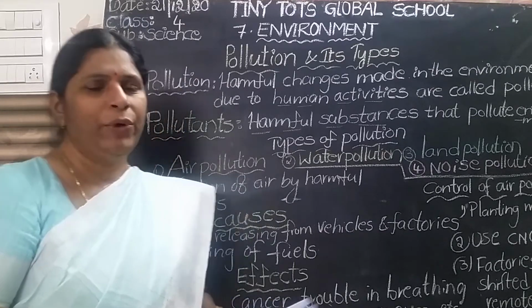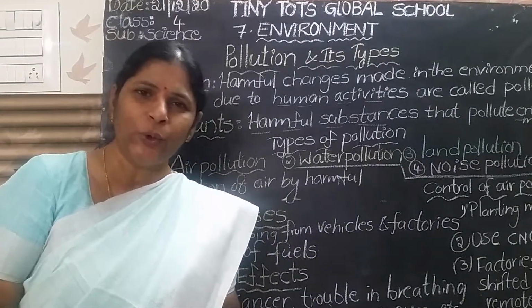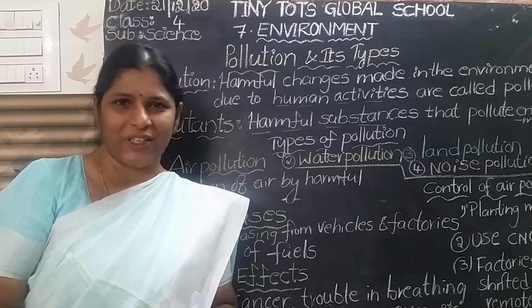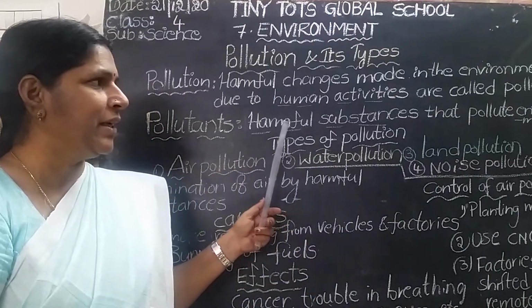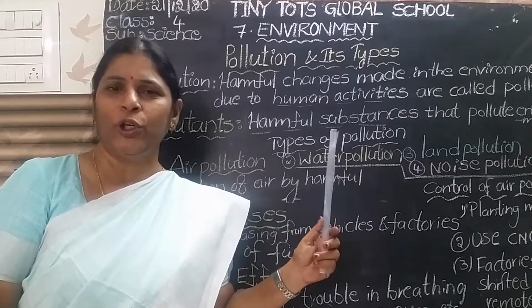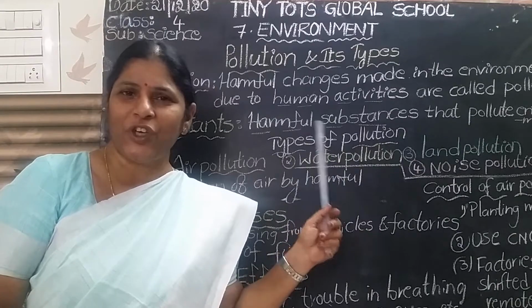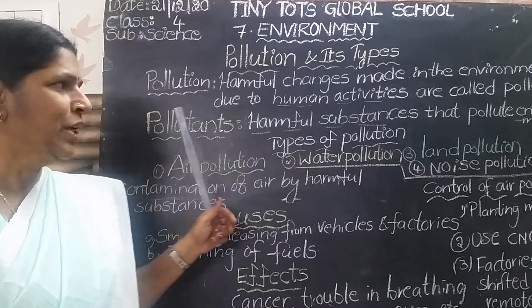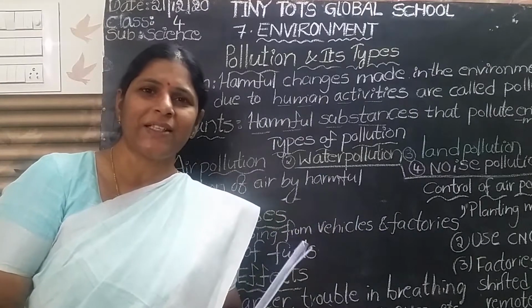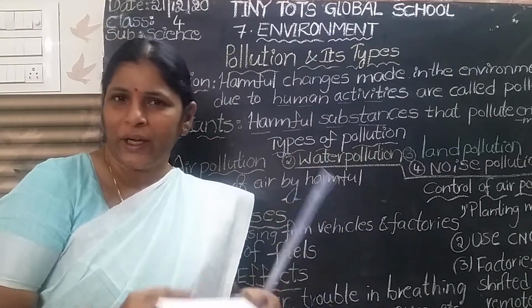Okay, children, before that, what are called pollutants? Harmful substances which pollute the air, those are called pollutants. The things which harm the environment are called pollutants. Don't confuse, children.